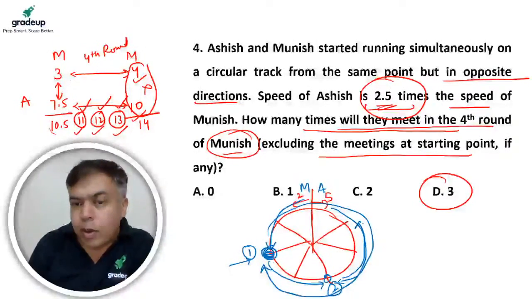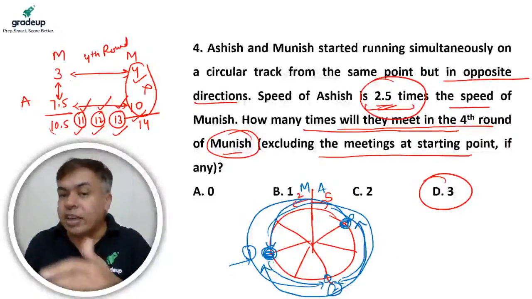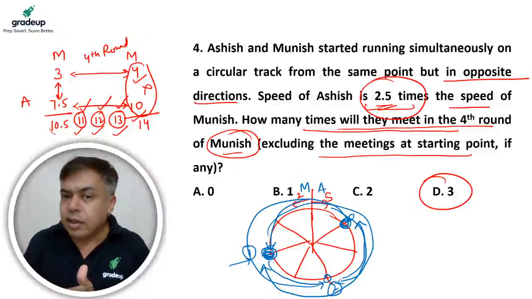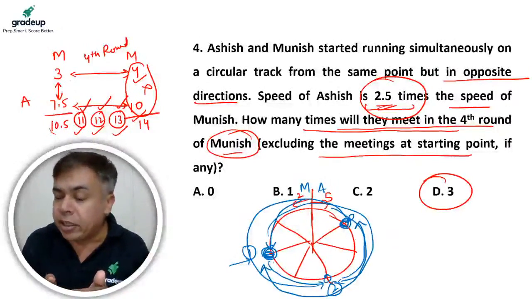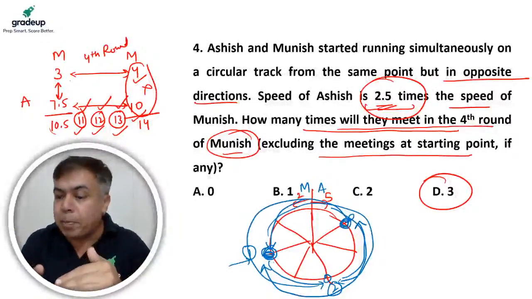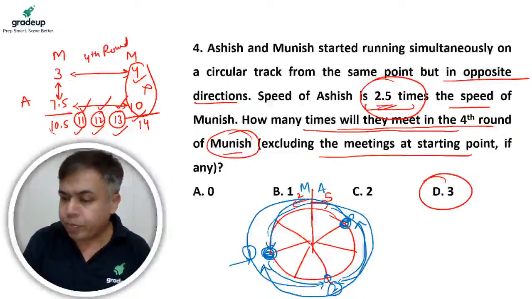Now Munish will move here, Ashish will come from here. This will be the third meeting because they have completed 3 rounds. Right? The point is, if they have together completed 3 rounds, there must be a meeting. If they together completed an integer number of rounds, it must be a meeting.